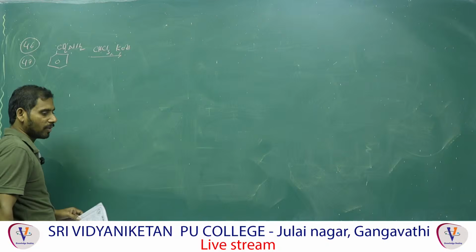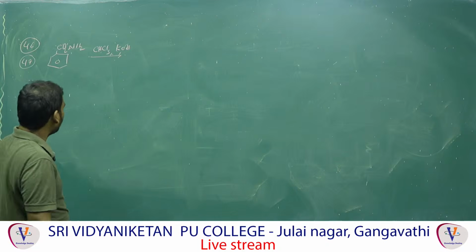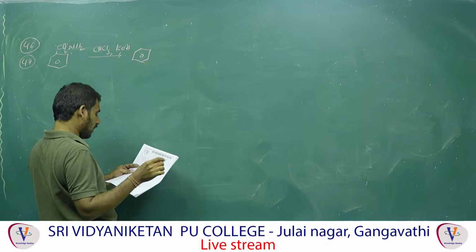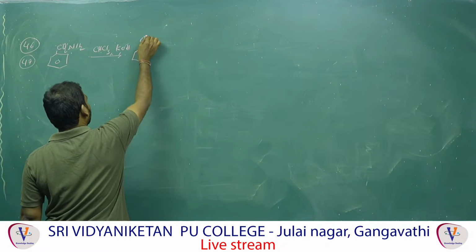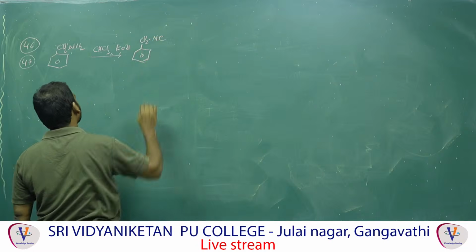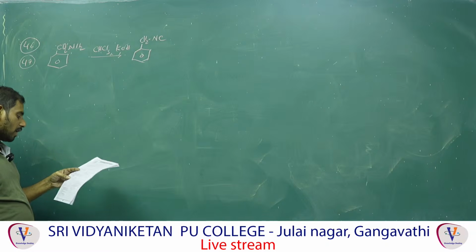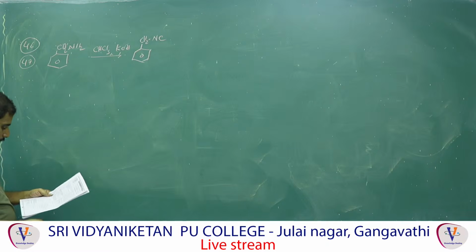That is called the carbylamine reaction. Primary amine is converted to what? Isocyanide, NC. Amine is converted to NC, which has a foul smell. So the option is the second option.